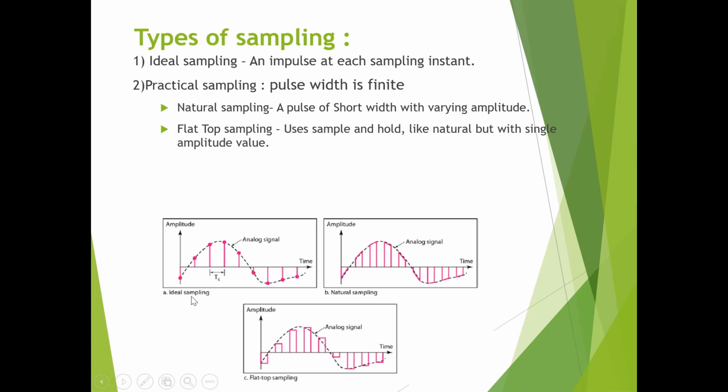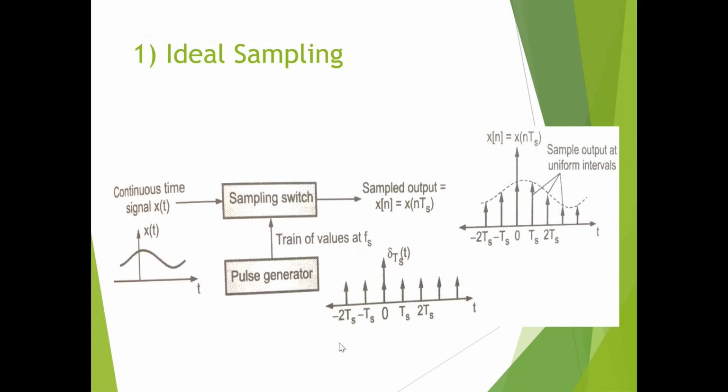The first figure shows ideal sampling. The second shows natural sampling, and the third is flat top sampling. In ideal sampling we have a train of impulses, and the width of those pulses is nearly equal to 0, which is not practically possible, so it is considered ideal. In natural sampling the pulse width is finite, and the amplitudes of the sampled signal follow the amplitude of the input signal, so it is considered natural. In flat top samples, the amplitude of the sampled signal is flat.